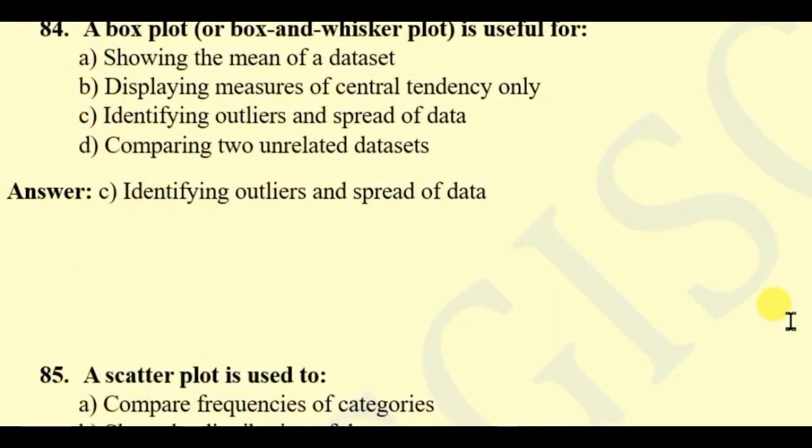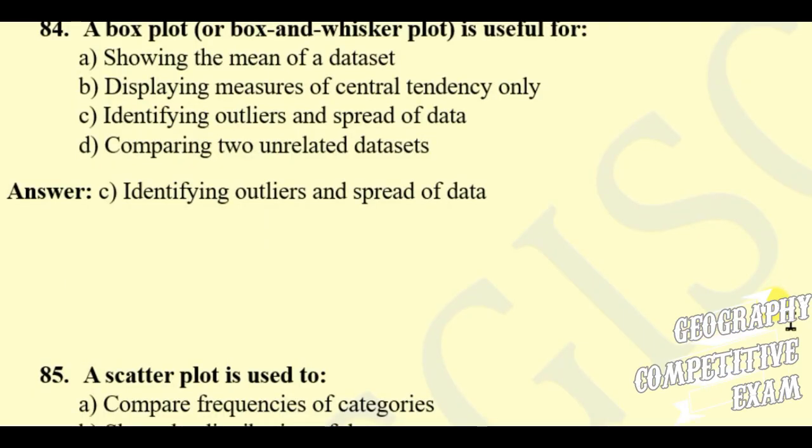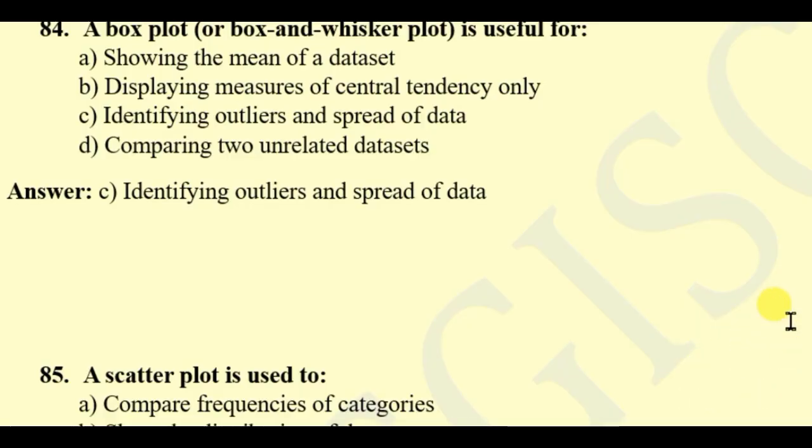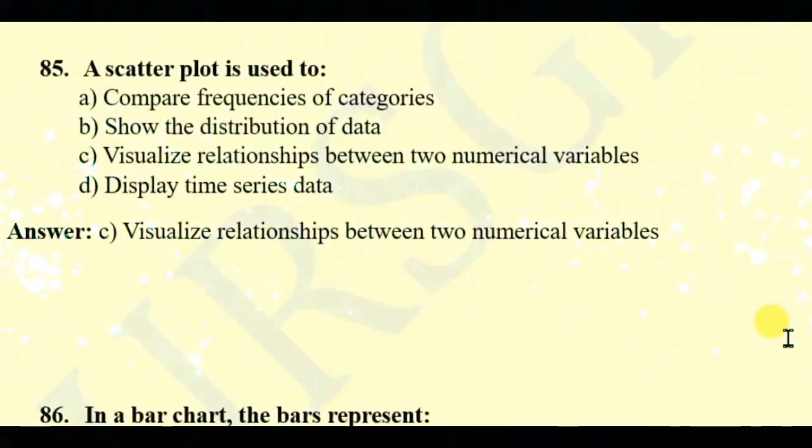Question 84. A box plot or box and whisker plot is useful for showing: the mean of a dataset, displaying measures of central tendency only, identifying outliers and spread of data, comparing two unrelated datasets. Say the right answer will be identifying outliers and spread of data.